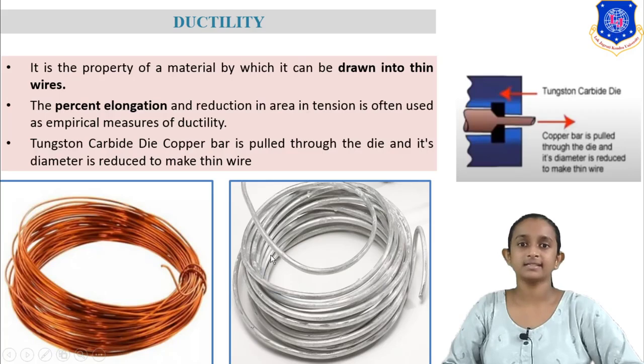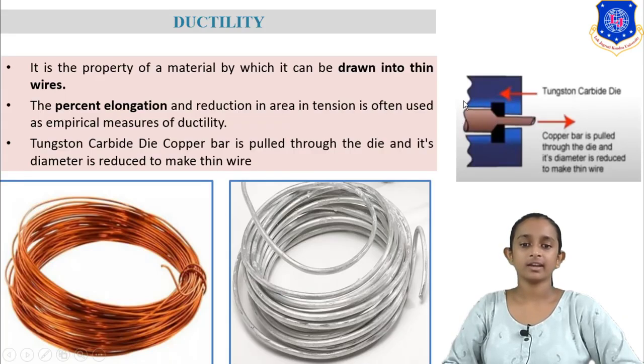Next one is ductility. What is ductility? Ductility is the property of material from which we can easily convert our material into any shape. As per definition, ductility is the property of material by which we can draw it into wires. As you can see from this figure, first we take one copper bar and then this bar is converted into wire after pushing.